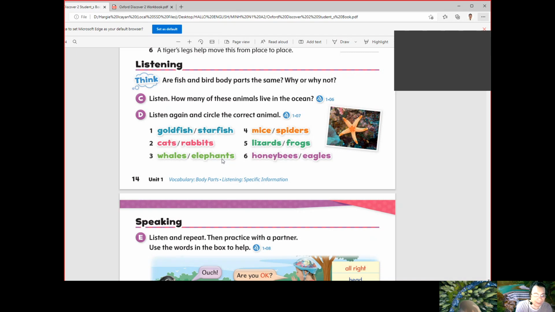Number four? Spiders. Very good. Number five? Frogs. Yes. Number six? Honeybees. Very good. Okay. So I guess it's already time.